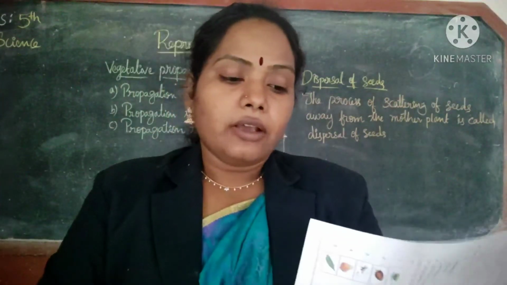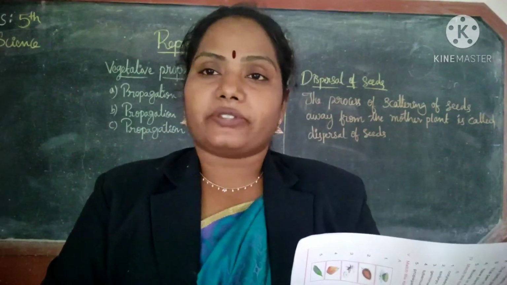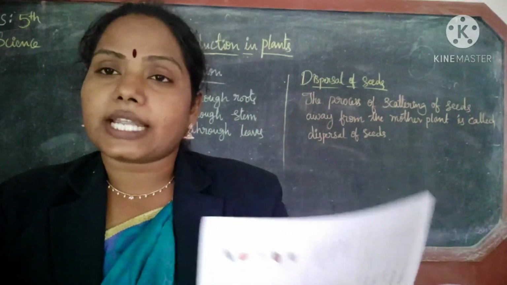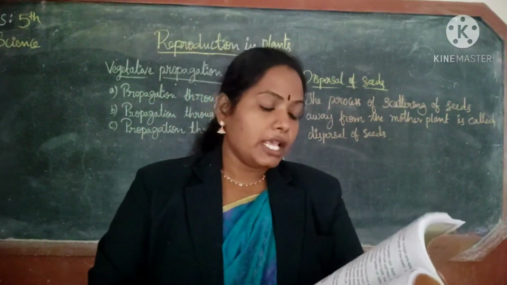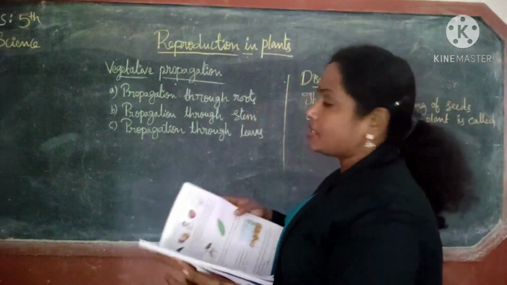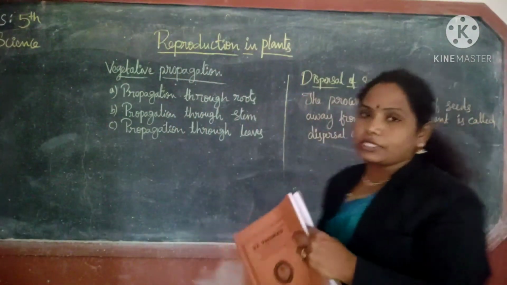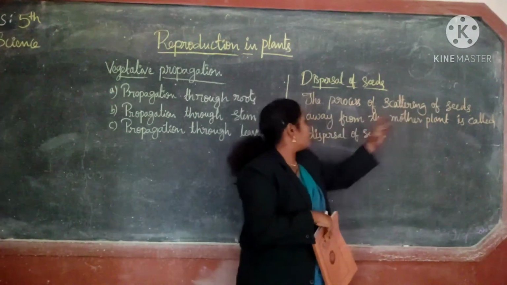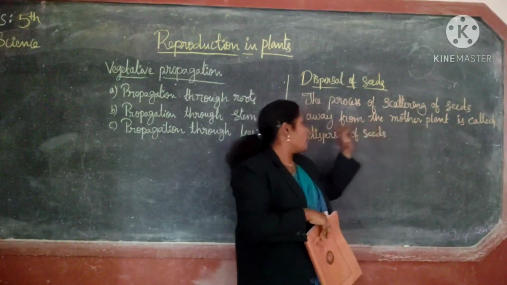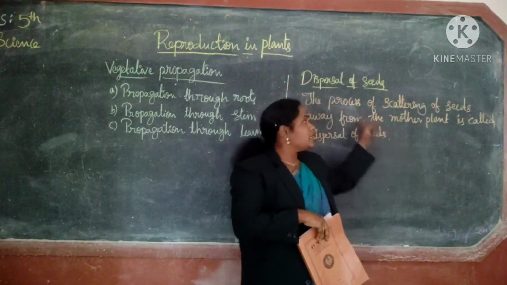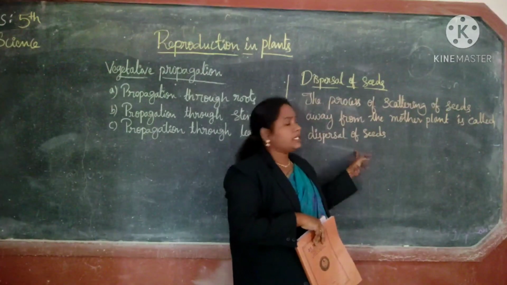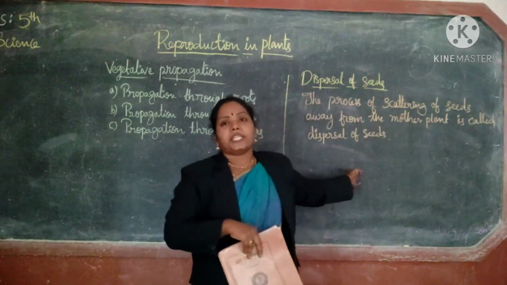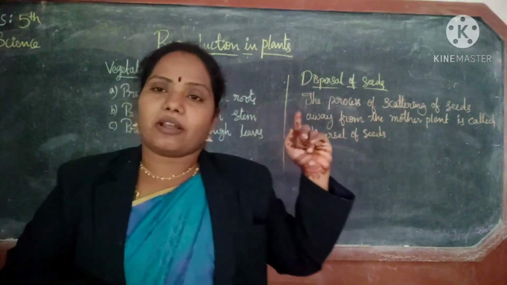Next one is, what is meant by dispersal of seeds? Why is it necessary? I wrote the definition of dispersal of seeds on the board. Here you have to see. The process of scattering of seeds away from the mother plant is called dispersal of seeds. This is the definition for the dispersal of seeds.